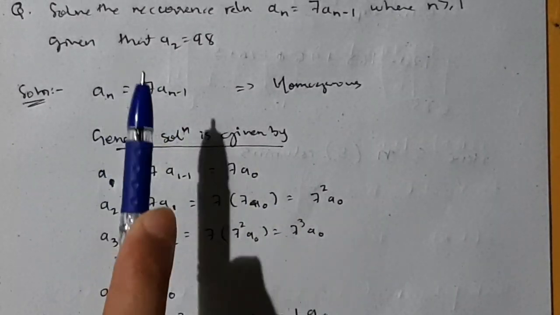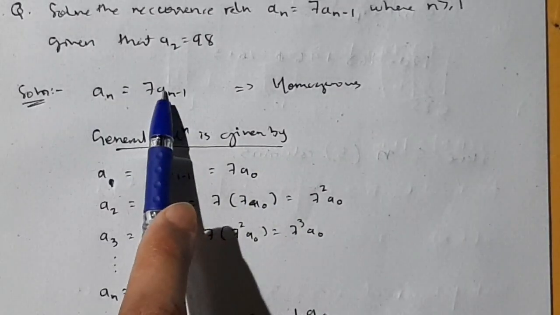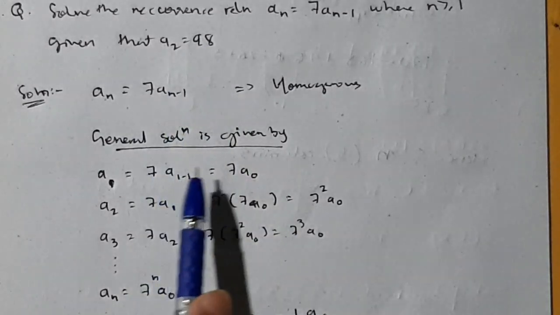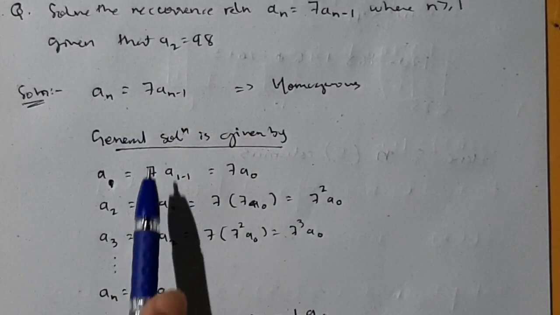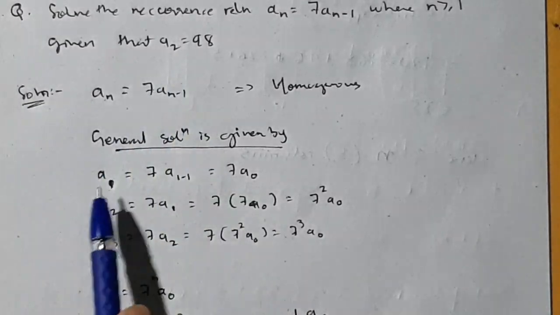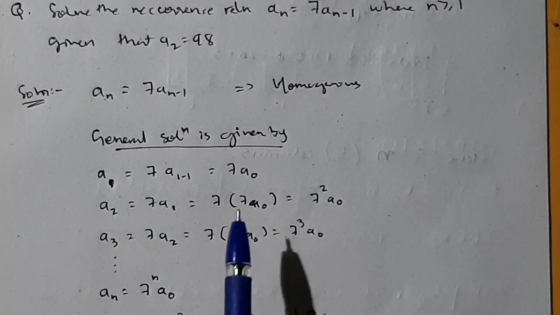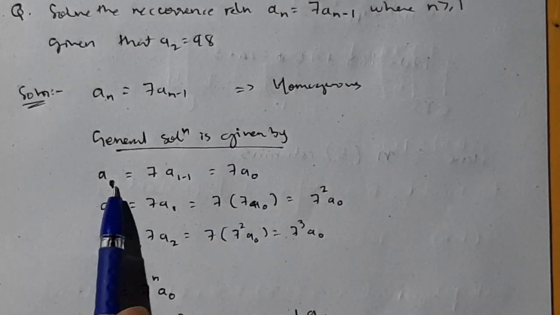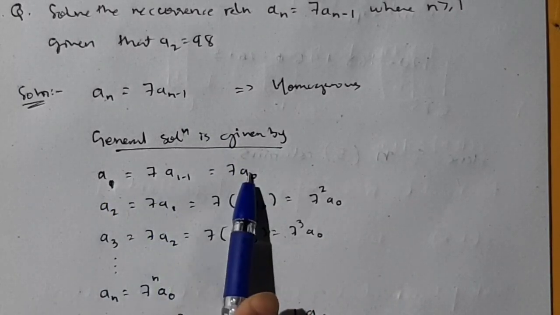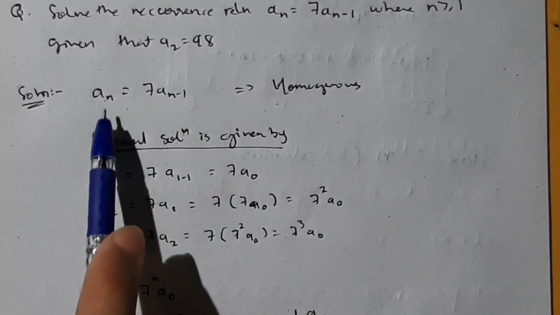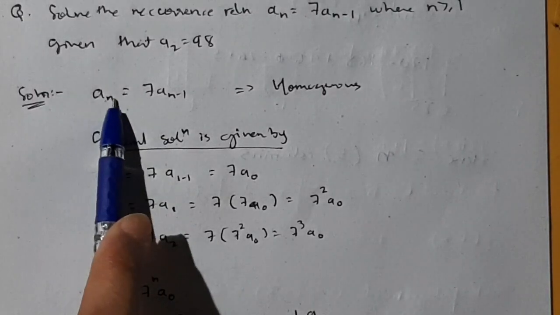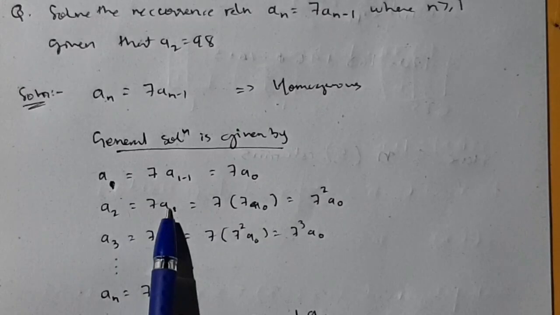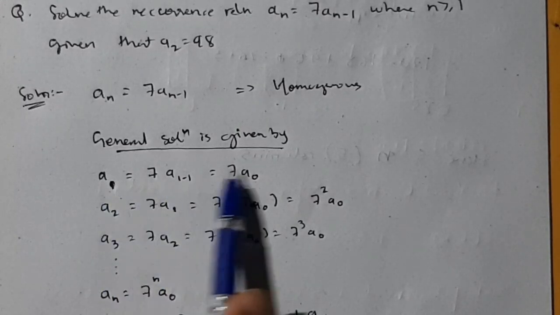So what you need to do in the first step, substitute 1 here. This will be a naught. Okay, a naught value they have not given, so keep it like that only, a naught. Here a2 value is given, so we will arrive till a2 and then find what is a naught. Now see, a1 is equal to 7 into a naught. Keep it like that. Then a2, what is a2? If you substitute 2 here, it will be a2 is equal to 7 into a of 2 minus 1, a1, 7a1. So write 7a1. a1 you got here, right, 7a naught.